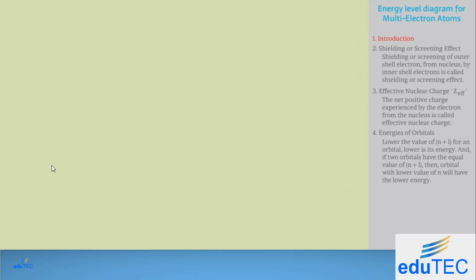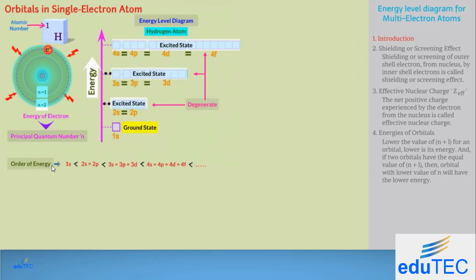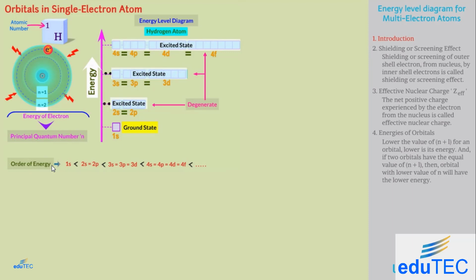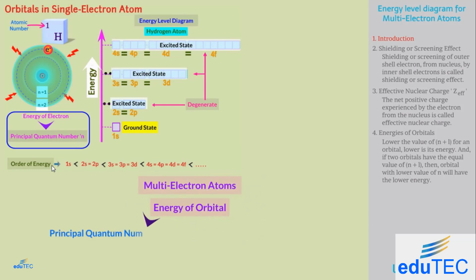Dear students, in the previous video, we learned that the energy of orbitals in hydrogen and hydrogen-like atoms consisting of only one electron depends only on the principal quantum number. However, in the case of multi-electron atoms, the energy of an orbital depends on the principal quantum number as well as the azimuthal quantum number. So, the energies of s, p, d, f are different.